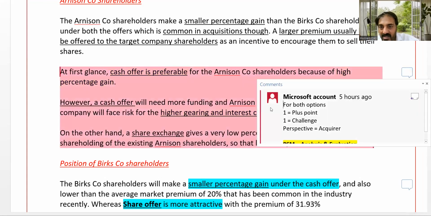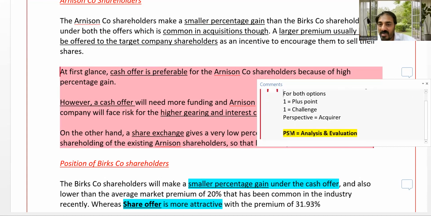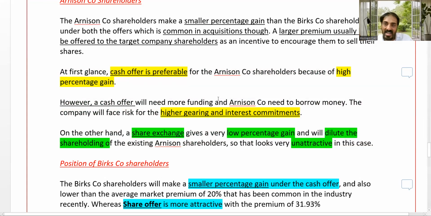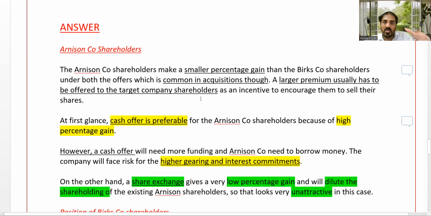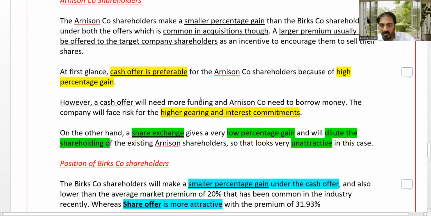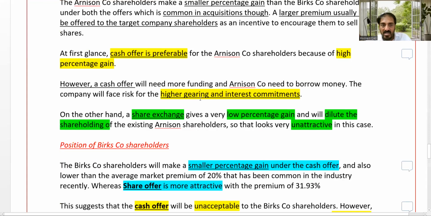So what is the comment here? For both, one plus point and one drawback, the challenge is from the acquirer perspective. Sir, what about the PSM here? That is point analysis and evaluation. Sir, what analysis and evaluation here? Actually, you are incorporating the facts within the question. That's the point. I will discuss more about this.